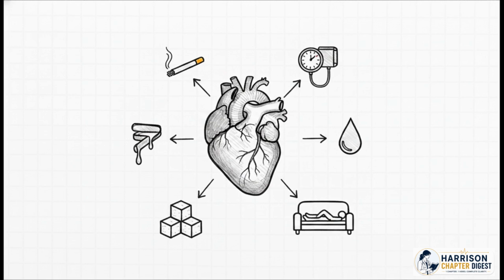And the most important thing to grasp here is that these are largely behavioral and modifiable. The data shows that regional variations in death rates correlate almost perfectly with these exact behaviors. Whether it's the global spike in diabetes or the fact that we're moving less than ever, these 6 factors are the actual engine driving the epidemiologic transition.